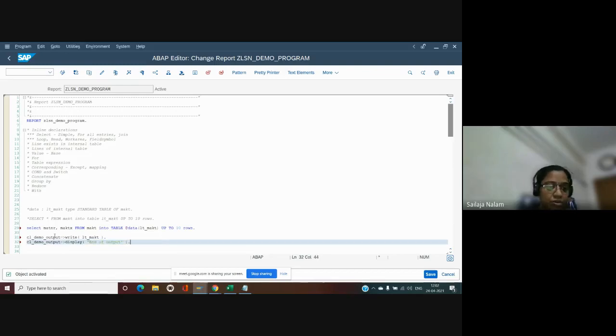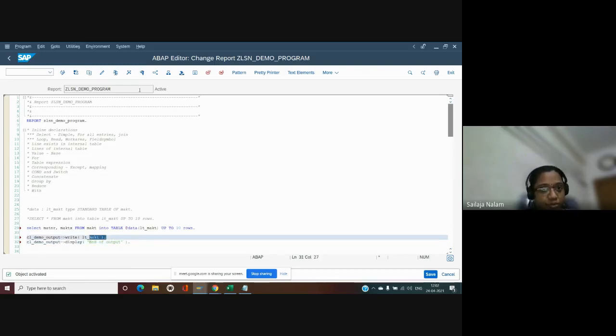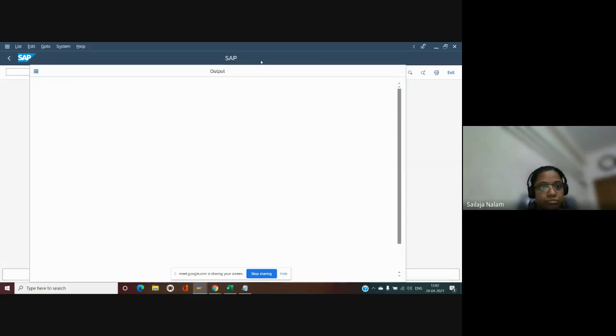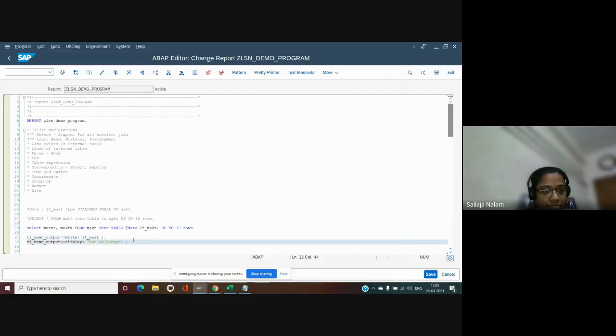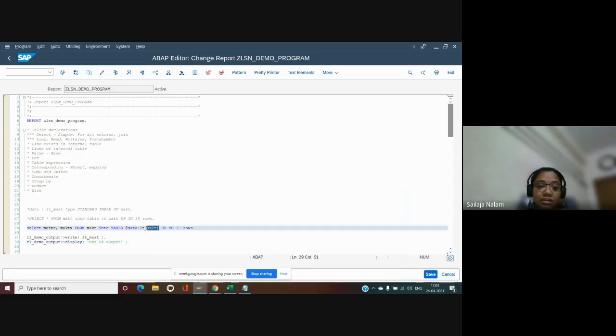Until we call the display method, whatever we are writing to the buffer doesn't get displayed in the output. That is why I'm writing it. So here we are going to get 10 materials with their description. Nothing much other than that. So that means we are having an internal table with specific fields even.